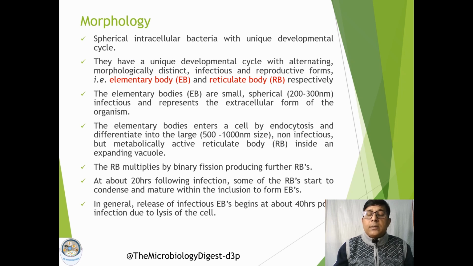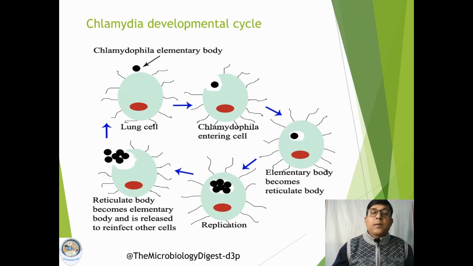After entering the cell, the elementary body gets converted to the reticulate body, and the reticulate body starts multiplying by binary fission. Once it matures within the cell, it is again released from the cell so that neighboring cells can be infected. So this is the developmental cycle. The elementary body first enters the cell, gets converted to the reticulate body, which starts multiplying, and finally the reticulate body is released from the cell.